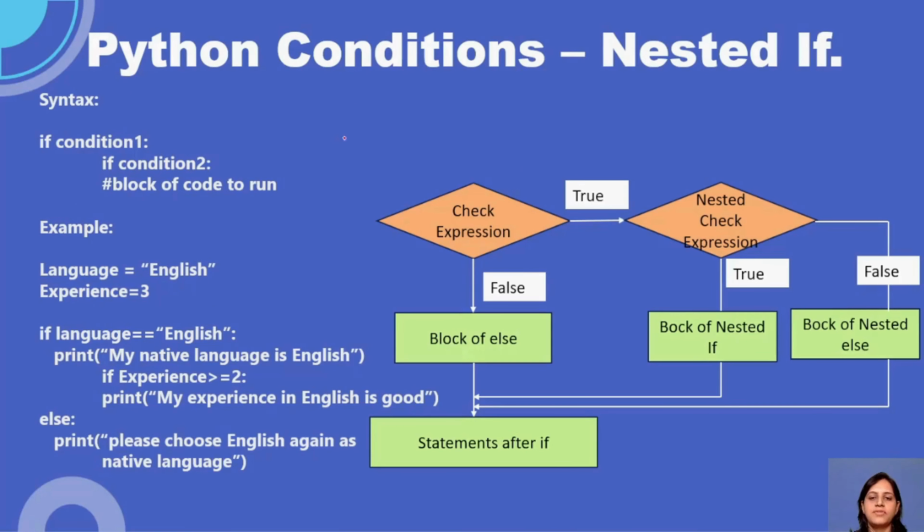Next, guys, what you have is nested if. What does nested if mean? I've done one example. If language equals English, print my relative language is English. After that, you can see my next if condition. So an if inside an if is nothing but your nested if, right?